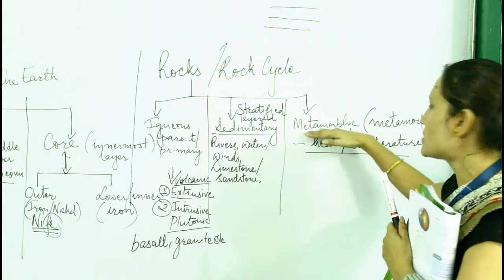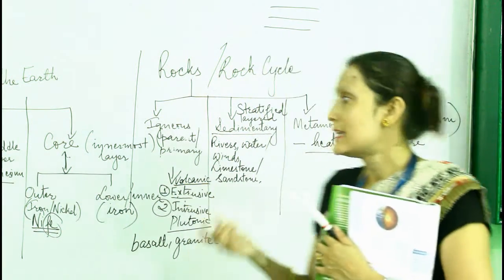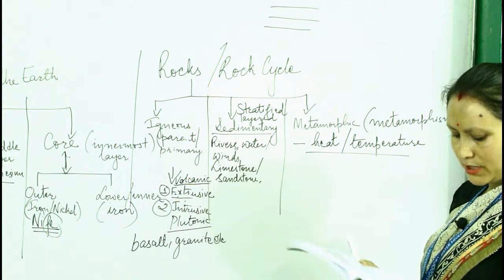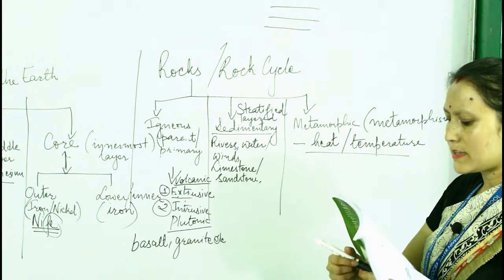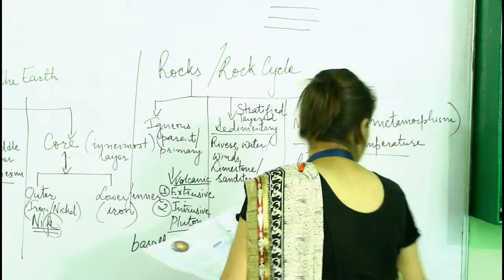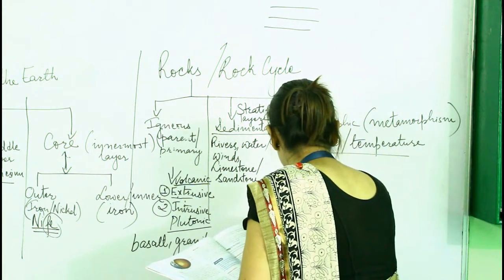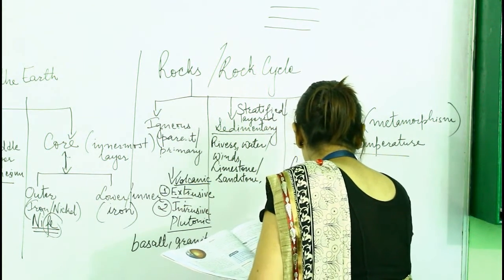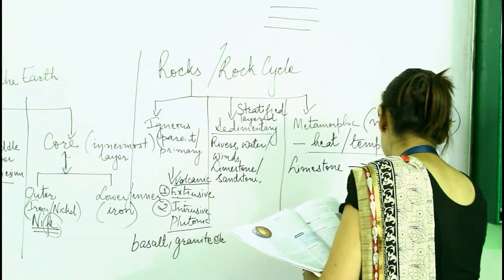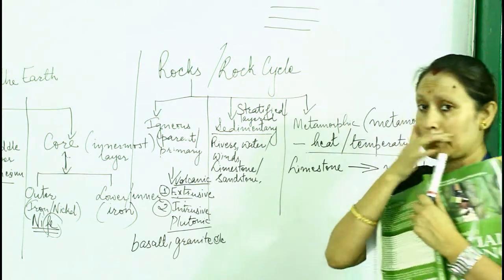That rock is called metamorphic rock, and the process through which the metamorphic rock is formed is known as metamorphism. For example, it is given in your book also, it's very easy: limestone changes into marble. Limestone changes into marble. Simple example, marble that we use.